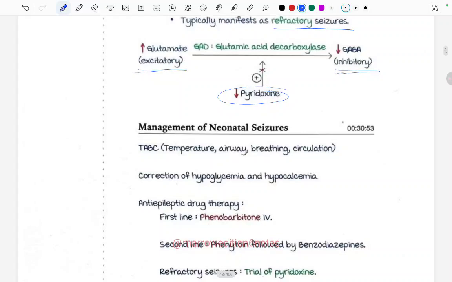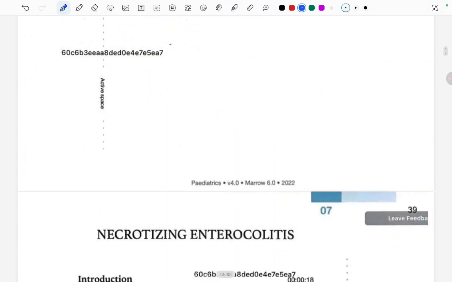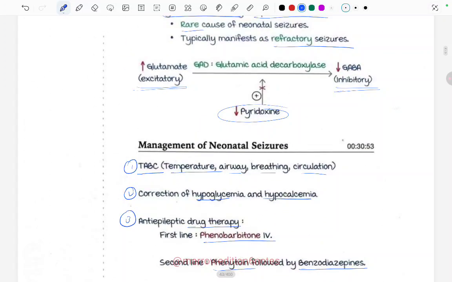How will we manage this neonatal seizure? The rule is TABC. First we have to look for the temperature, airway, breathing and circulation. Just T is being attached before this ABC that we already know. We have to correct the hypoglycemia or hypocalcemia if present. Then the anti-epileptic drug therapy, first line is the phenobarbital, second line is the phenytoin followed by benzodiazepine, and for refractory seizures we have to give a trial of pyridoxine. So this was all about this chapter. Thank you.